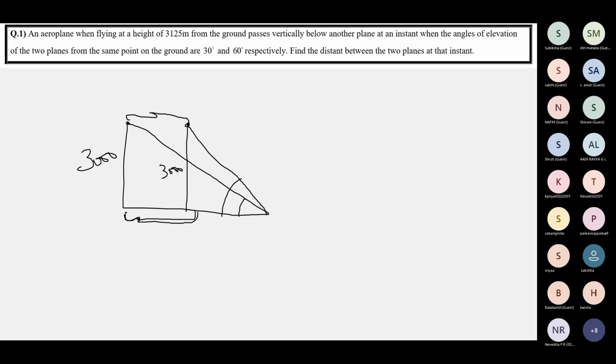When two planes are flying at the same height above the ground, this is plane A, this is plane B. Both plane A and plane B are flying at the same height of 3,000 meters above the ground. So how do we explain this figure? From this point on the ground, the elevation of B is 30 degrees. And from the same point P on the ground, the elevation of A is say 60 degrees.